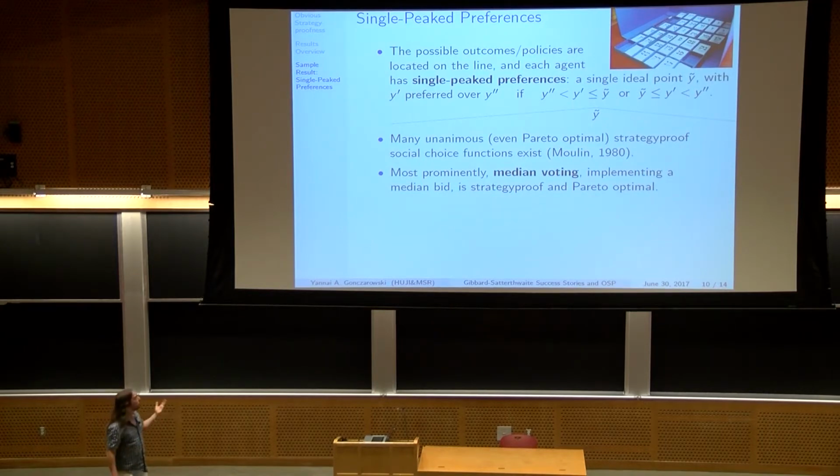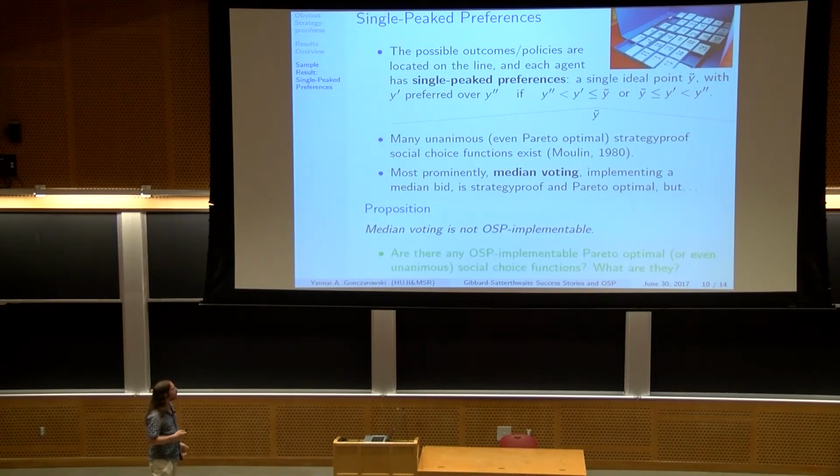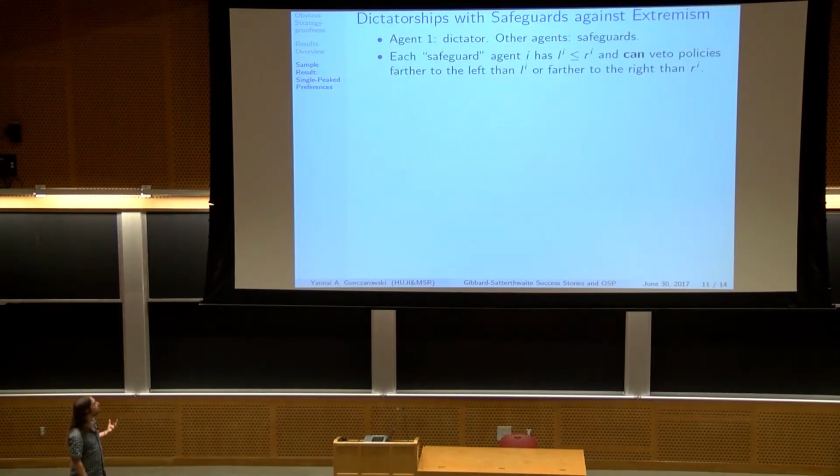So for this setting, there are many unanimous. Unanimous means that if everyone has the same peak, then that peak is chosen. There are many unanimous, even Pareto optimal. Pareto optimality is stronger than unanimity. Strategy-proof social choice functions, such as median voting. There's a very massive literature, much of which is due to Hervé, who's sitting here. But unfortunately, median voting, as we show, is not obviously strategy-proof implementable. There is no game tree, extensive form tree whatsoever that gives an obviously strategy-proof implementation. And we ask, are there any other mechanisms that yield an obviously strategy-proof implementation?